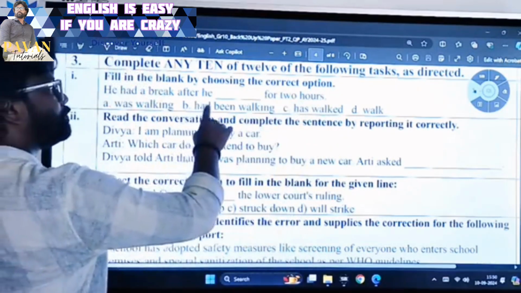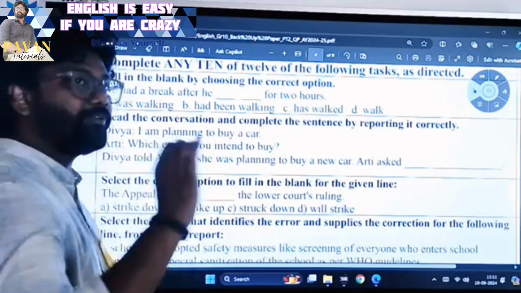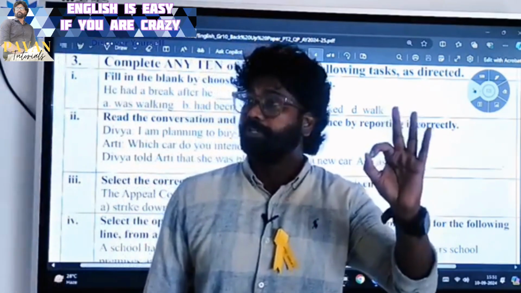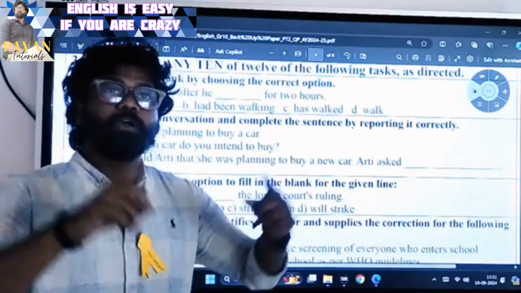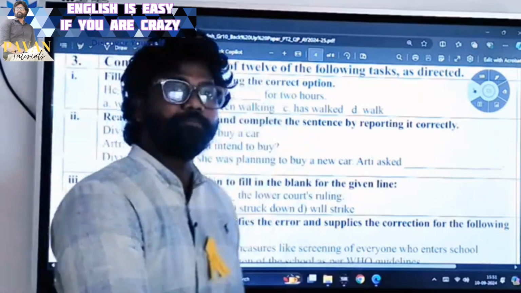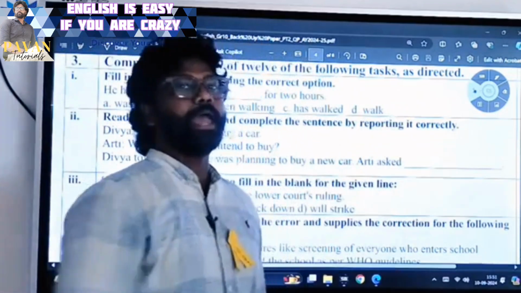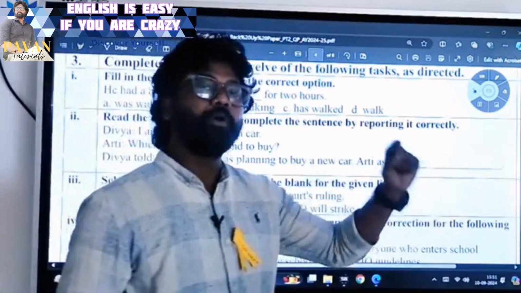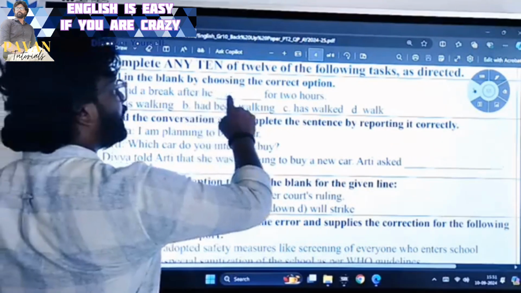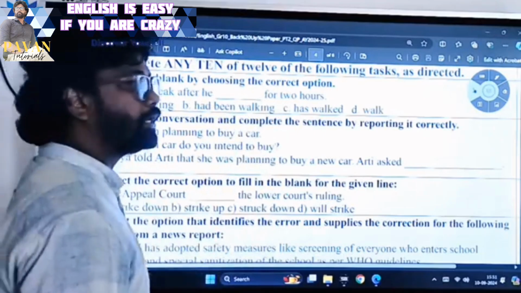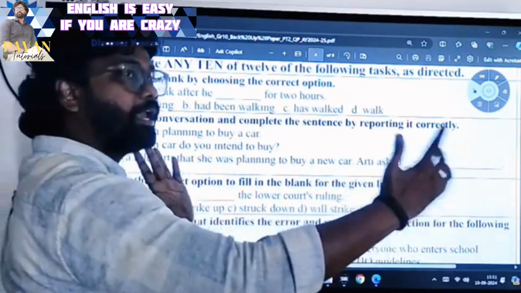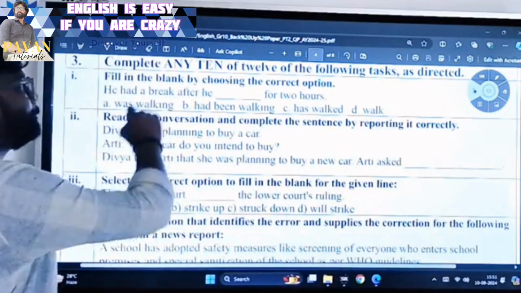And when do we use past perfect continuous tense? We use past perfect continuous tense for an action which started in the past, continued for a long duration and ended in the past by a particular time or by a particular action. Here, what is he doing? He had been walking. For how long? He had been walking for 2 hours. For these 2 hours, he had been walking, and after he had a break.